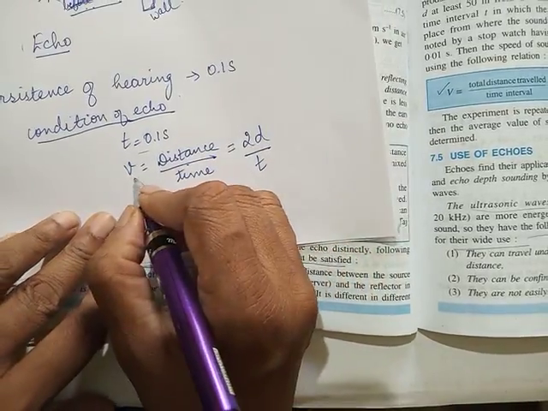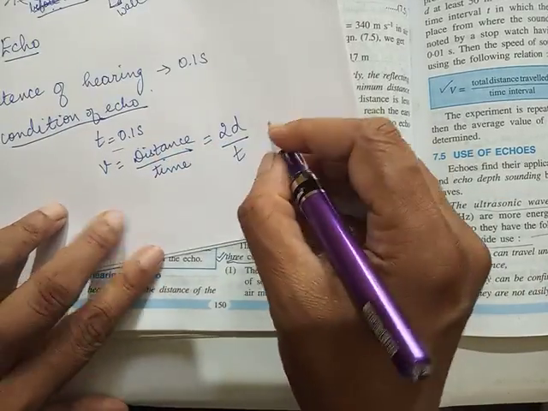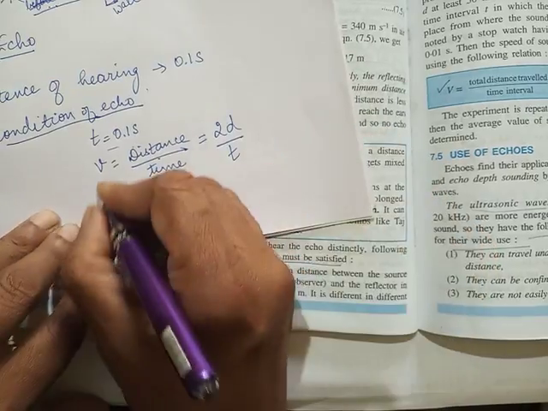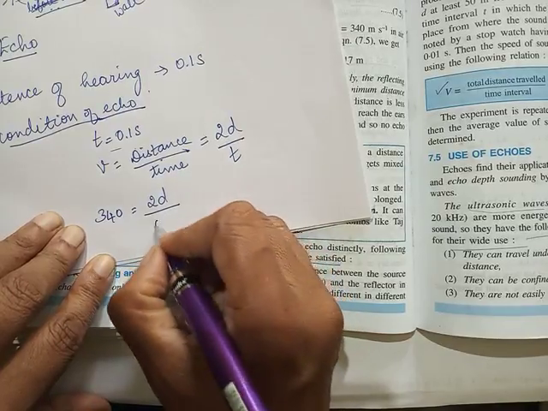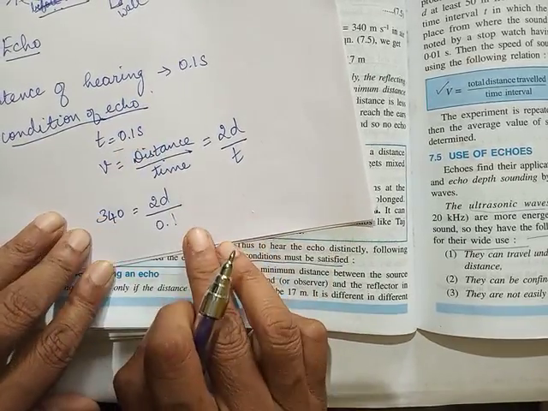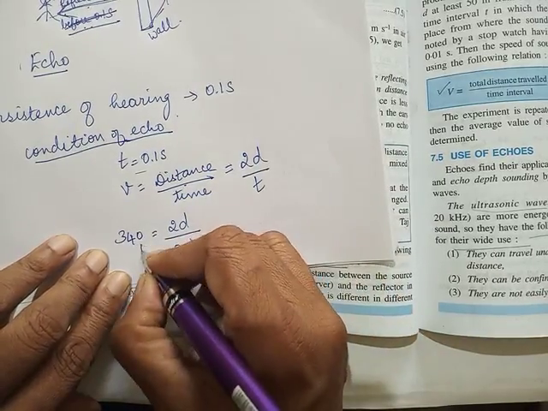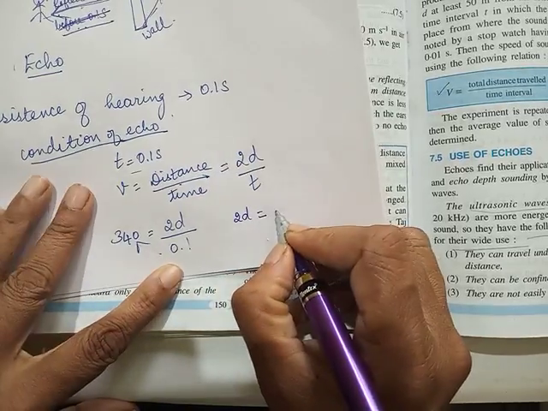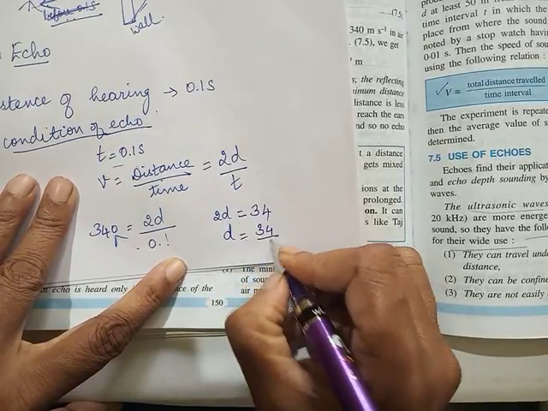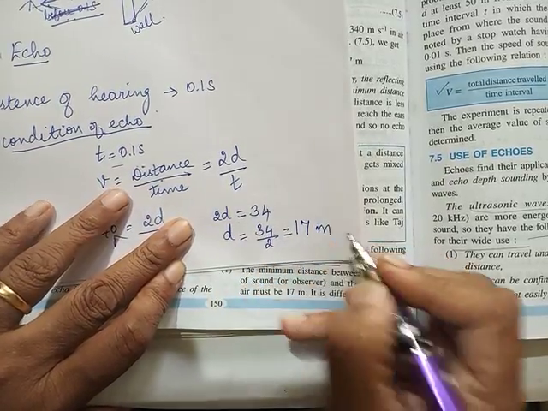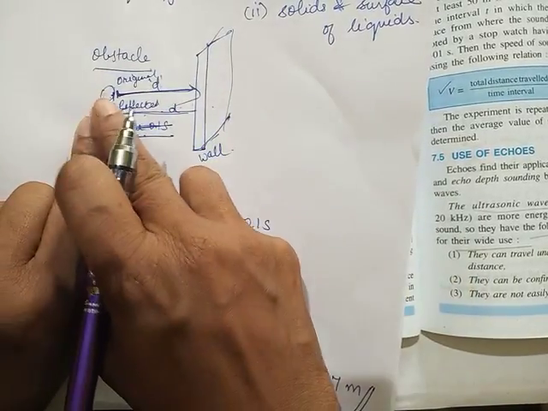The speed of sound in air, we all know, is roughly 340 meter per second. So 340 is equal to 2d upon 0.1. It should reach at minimum 0.1 or after that. So I cross multiply it. I get 2d is equal to 340 into 0.1, which is 34, or d is equal to 34 by 2, that is 17 meter. Now 17 meter is the minimum distance between the source and obstacle.